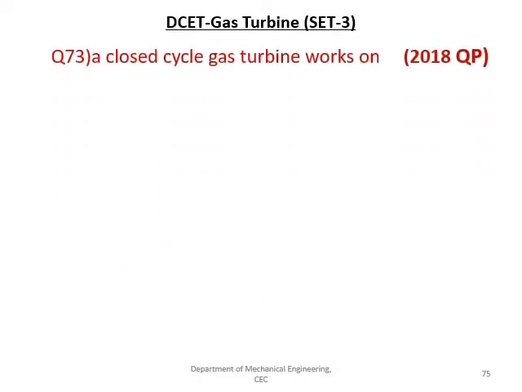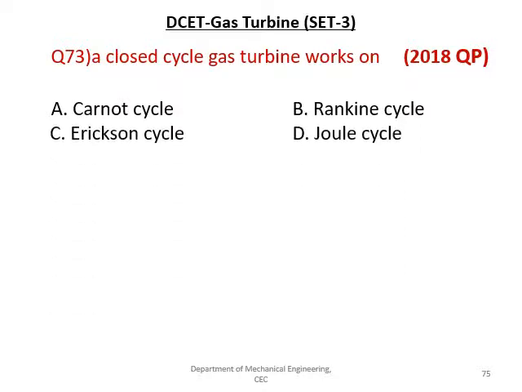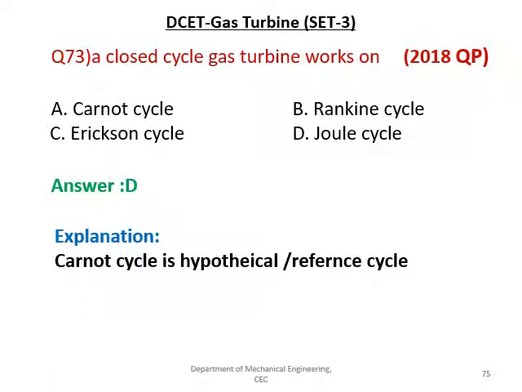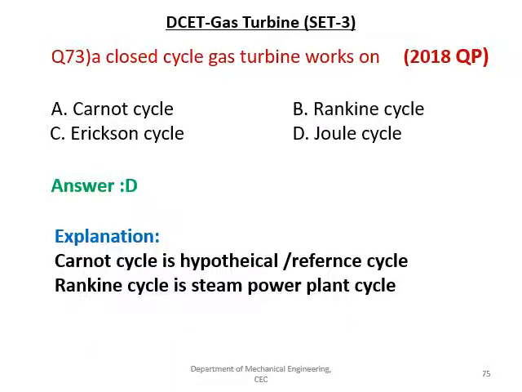The next question is, a closed cycle gas turbine works on dash. Given options are Carnot cycle, Rankine cycle, Ericsson cycle, Joule cycle. And the right answer is D, that is the Joule cycle, also called the Brayton cycle. The Carnot cycle is a hypothetical or reference cycle. Rankine cycle is used in steam power plants or thermal power stations. Ericsson cycle is used in IC engines, but the given option was for a gas turbine.